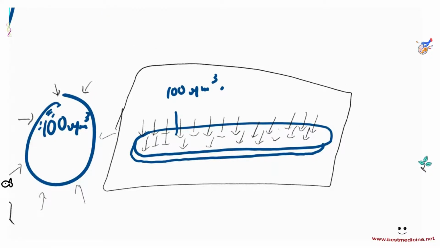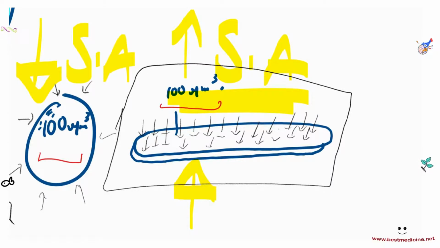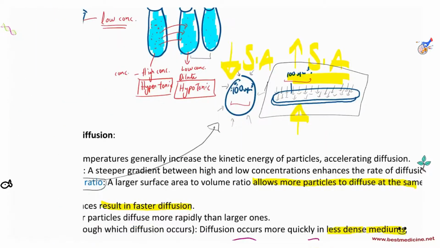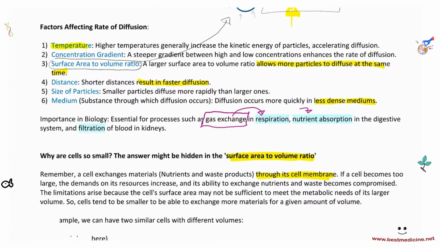So again, surface area to volume ratio means that if you have the same volume, but you have a greater surface area, right? For example, the cell on the right has a greater surface area for the same amount of volume, it has a greater absorption, greater diffusion, greater exchange, right? And a lesser surface area has a lesser exchange of materials for the same amount of volume. So that's very, very important, so keeping that in mind, let's have a read of this.